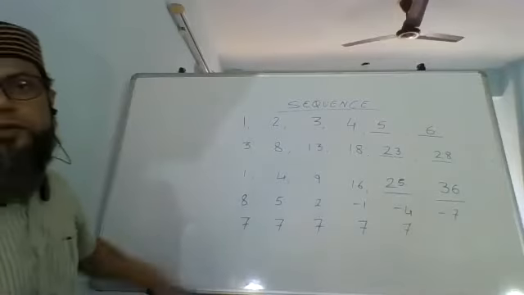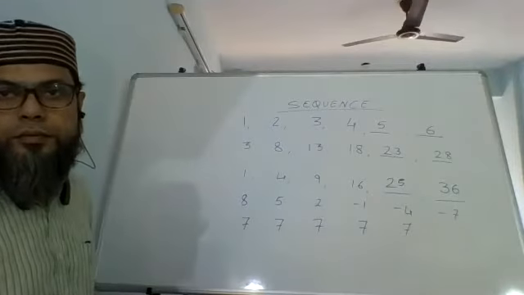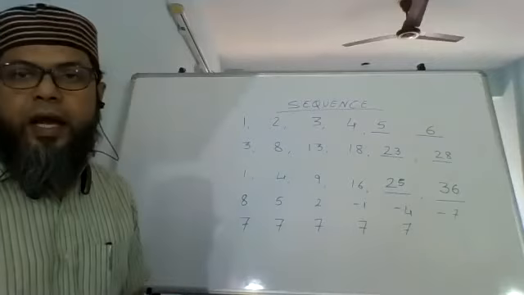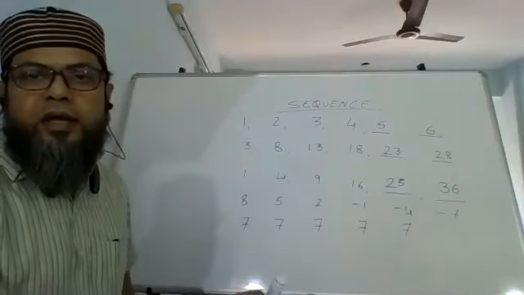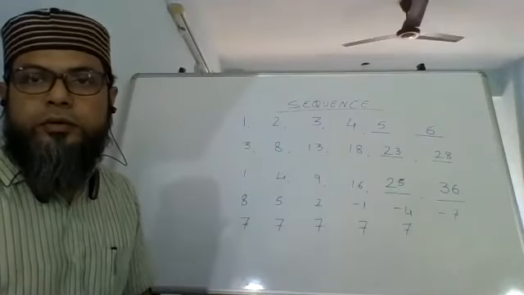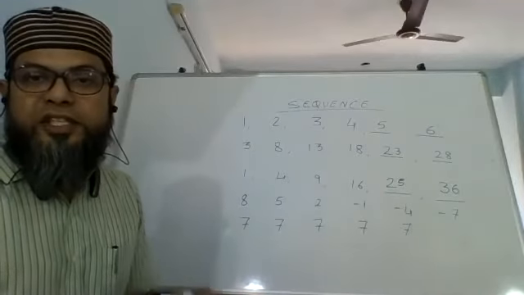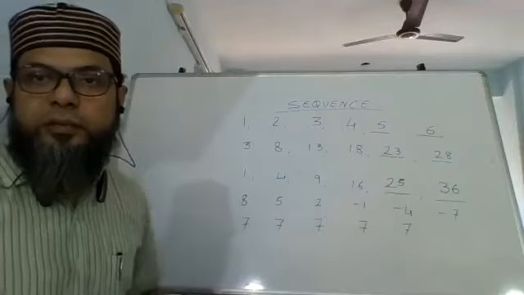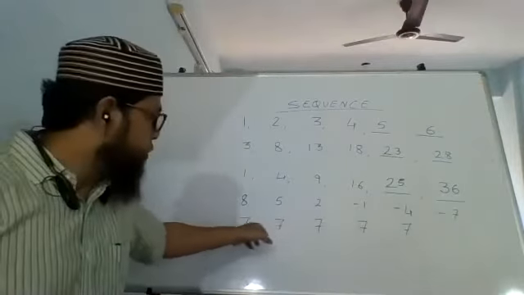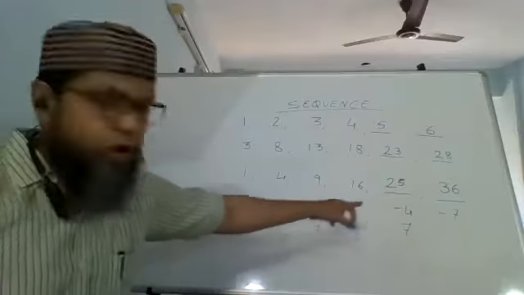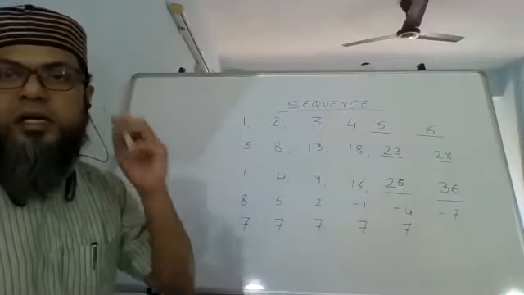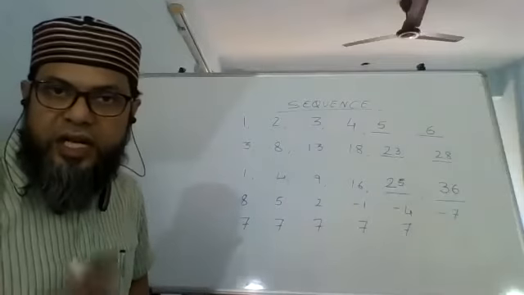Is this a sequence? Yes, it is a sequence. Because you'll see every number is increasing, or you can say every number is decreasing by 0. If I add 0, I'm getting the next number. Or if I subtract 0, whichever way you say. So you can have numbers like this also, where the numbers are constant. That is also called a sequence. Are we clear with this?